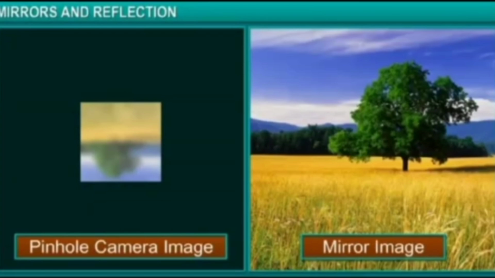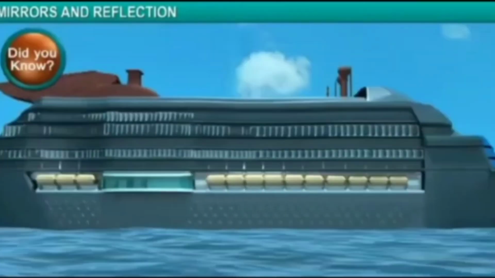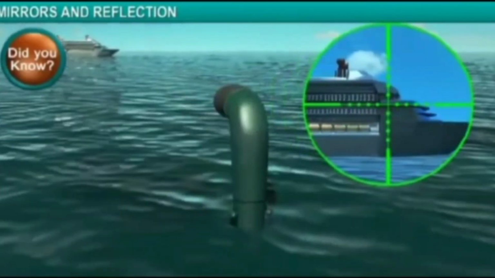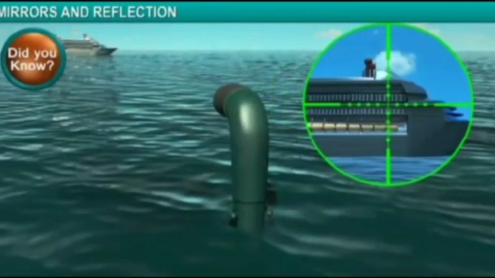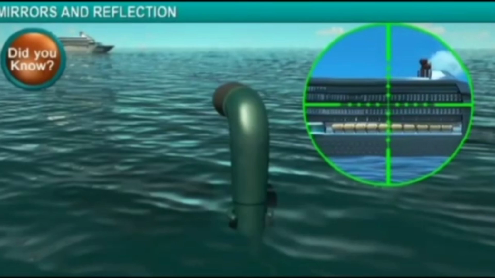Here is an image of a tree formed in a pinhole camera. It is inverted. Yes. Now you see the image formed in the mirror. The image is erect. That is, it is straight. Did you know a periscope is an instrument for observation from a hidden position? A periscope is used in submarines to view objects on the surface above. It works on the concept of reflection in plane mirrors.